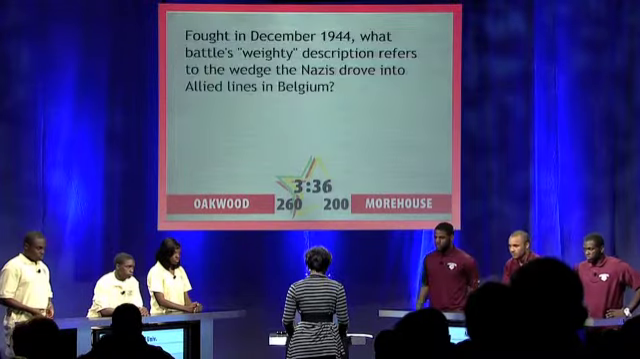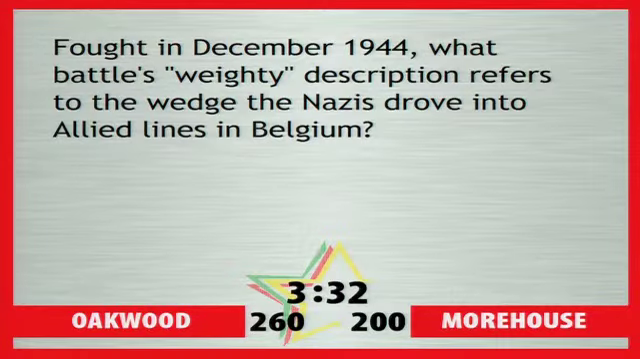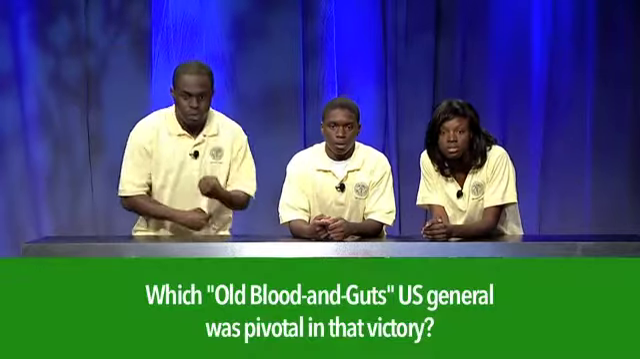Battles and wars. Fought in December 1944, what battle's weighty description refers to the wedge the Nazis drove into Allied lines in Belgium? Oakwood: The Bulge. That is correct. Your bonus question for 10 points apiece.